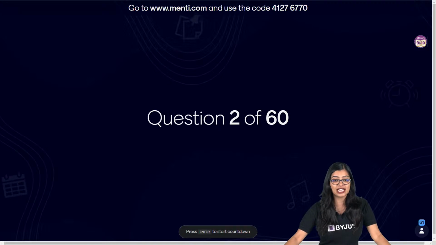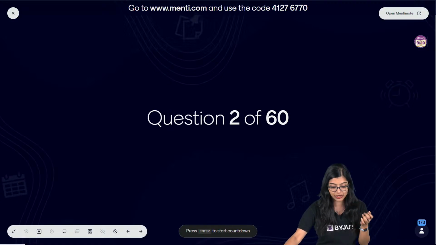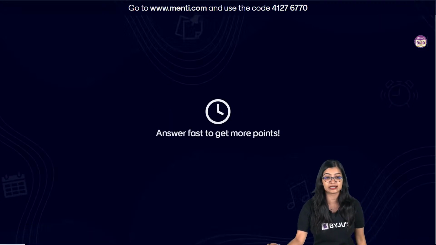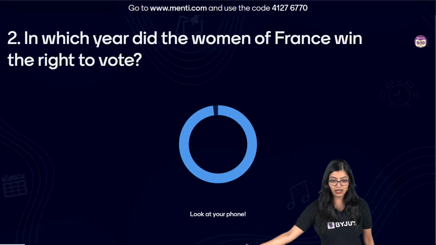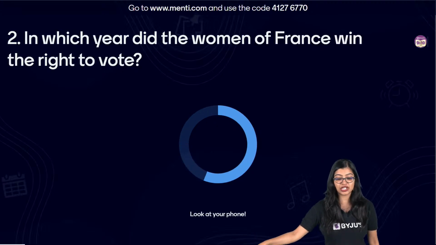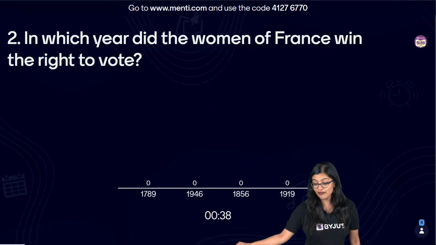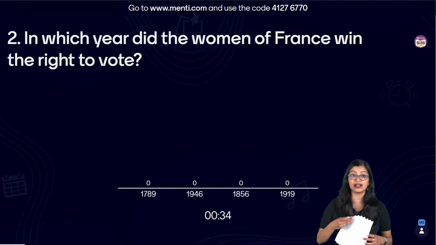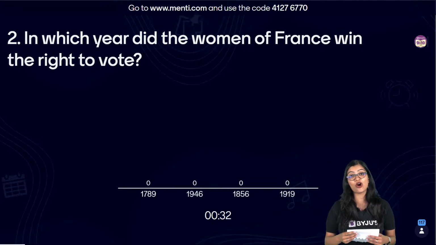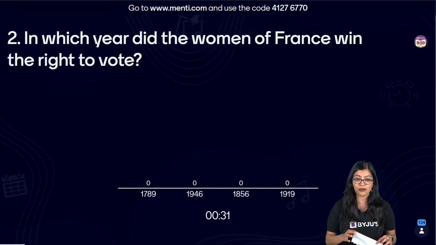Now moving on to the next one. Question number 2, very quickly, on your screens now. In which year did the women of France win the right to vote? Now, women, of course, had a very important role to play in the French Revolution. We know that they made a lot of contributions, but they also had to struggle their way through it.